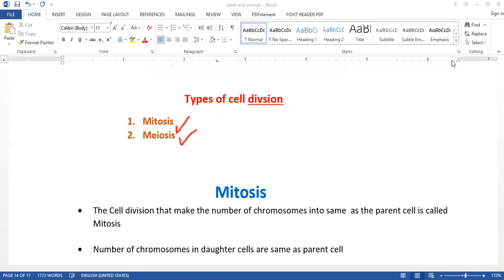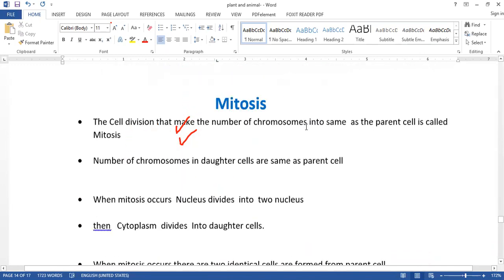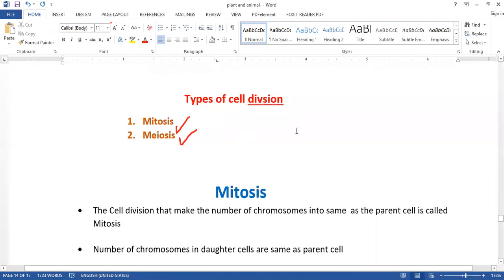Cell division means producing new cells, and producing new cells can be done in two ways: meiosis and mitosis. Now we're going to talk about mitosis.